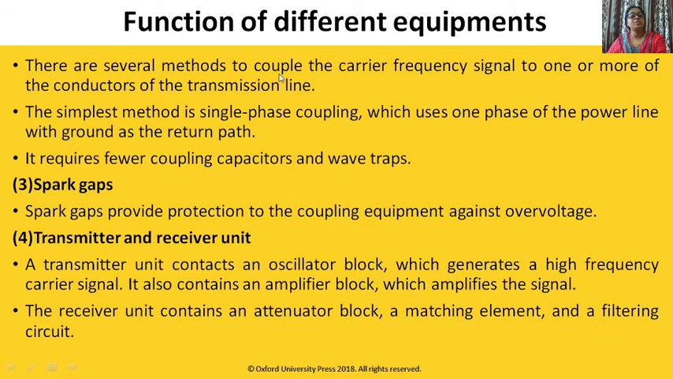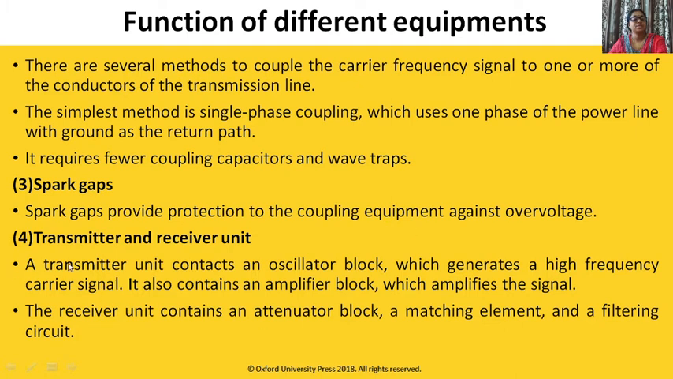There are several methods to couple the carrier signal to one or more of the conductors of the transmission line. The simplest method is single phase coupling, which uses one phase of the power line with ground as the return path. It requires fewer coupling capacitors and wave traps. Protective gap: spark gap provides protection to the coupling equipment against overvoltages.